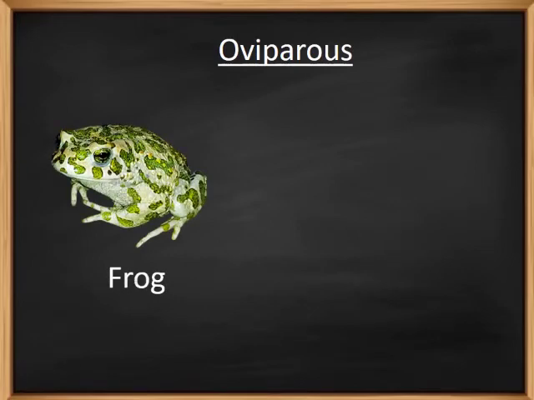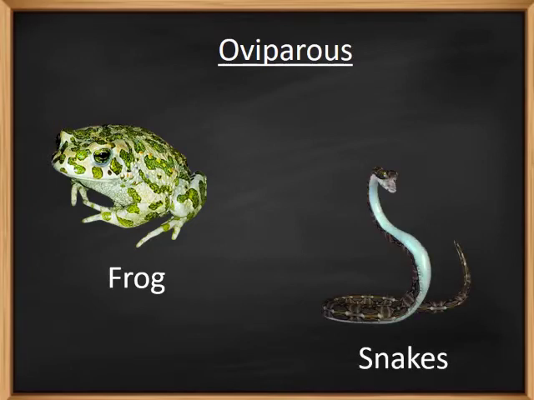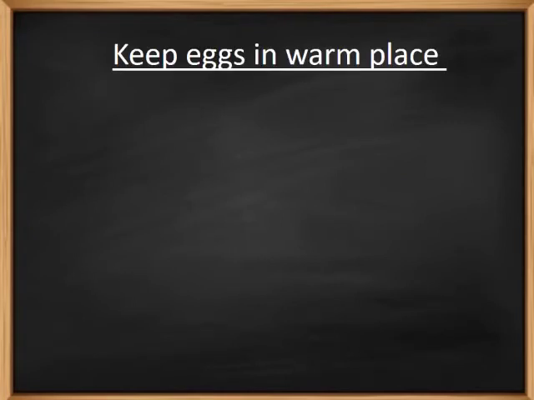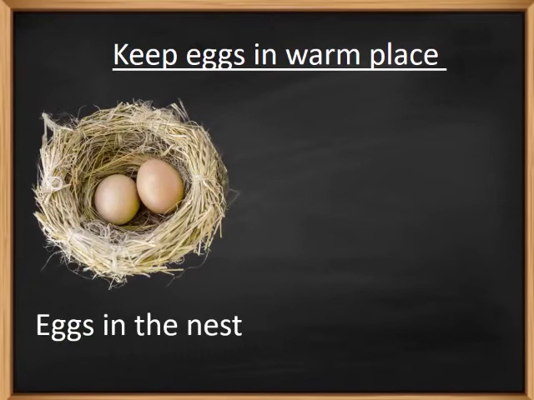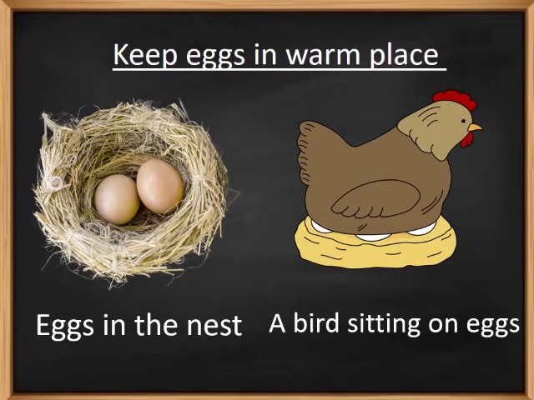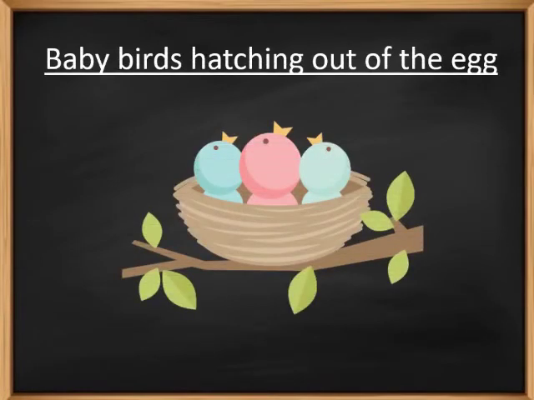Egg-laying animals are also called oviparous. Some more examples of egg-laying animals or oviparous animals are frogs and snakes. Oviparous animals keep their eggs in a warm place, or the parent animals sit on them to keep them warm. After a few weeks, when the eggs are matured, the young ones hatch out.